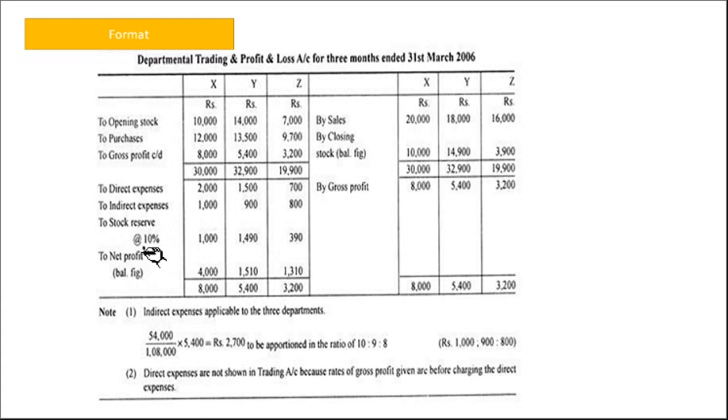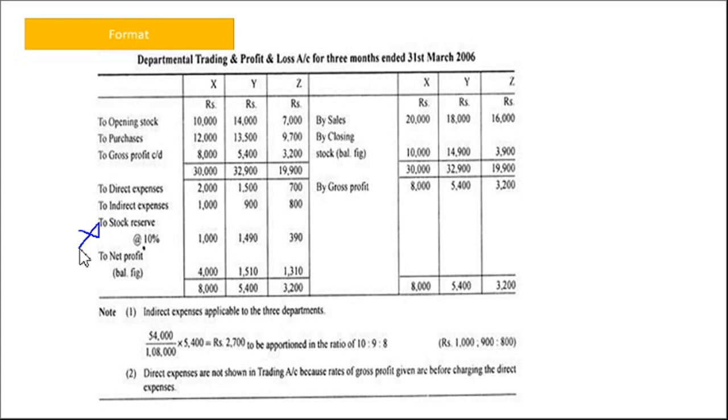Stock reserve means, sometimes what happens, one department transfers its stock to another department, right? So if it is transferring at cost price, there is no stock reserve because it is given at the cost price.